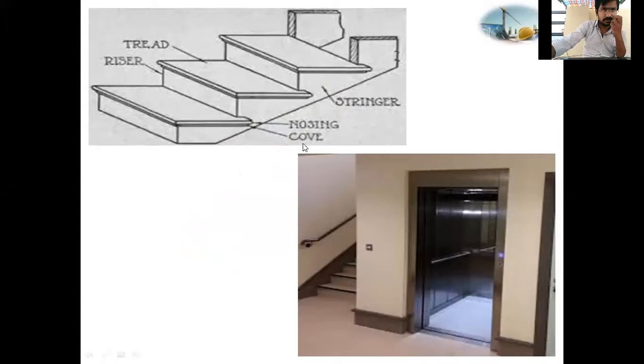Cove means, you see there is a cove. This is a tread, this is a riser. Again a small projection is given at the bottom, and that is a cove. This projection is nosing, and the bottom projection is cove. If you see here, there is a cove and this is a nosing, right?